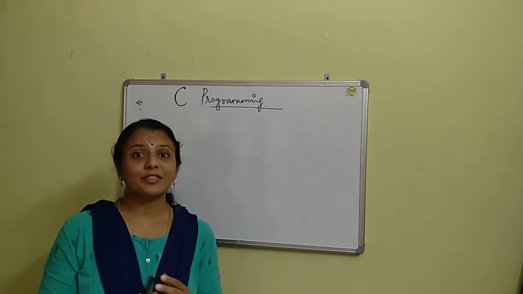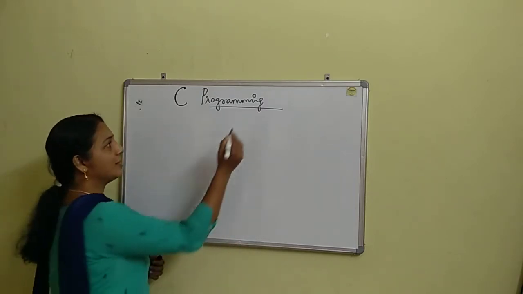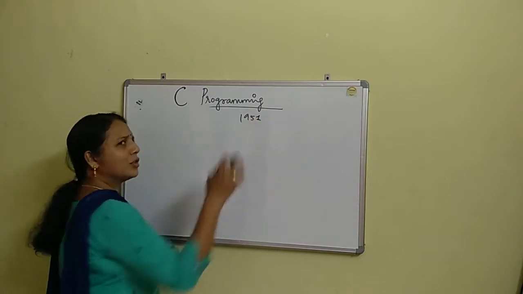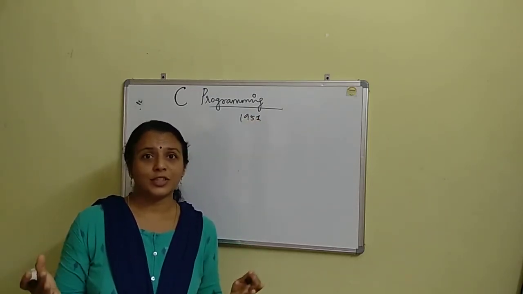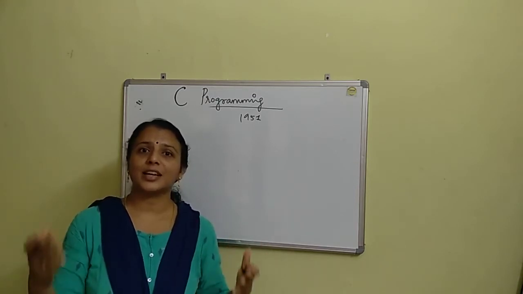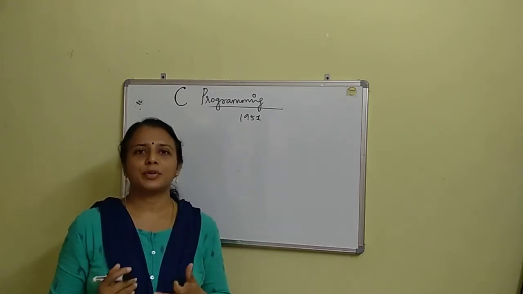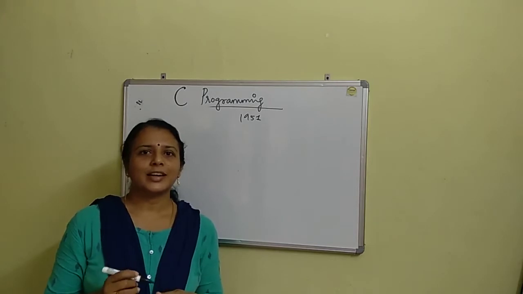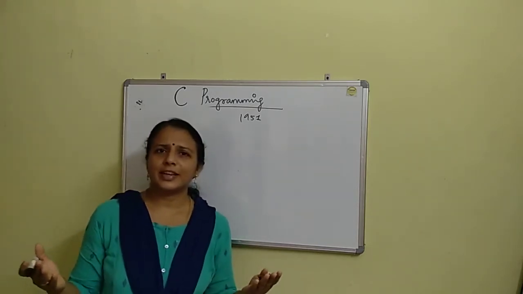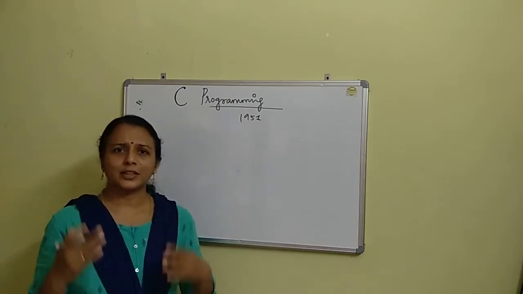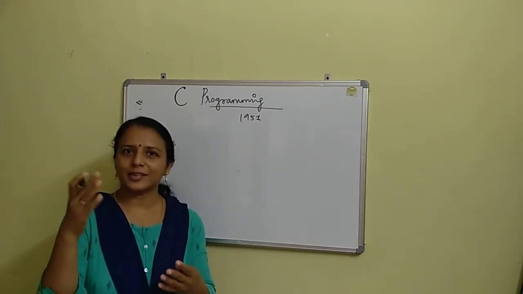So in 1951, during that period, there were some thoughts: how to create something that will communicate with computers. During that time, many scientists and programmers were working on that thought.